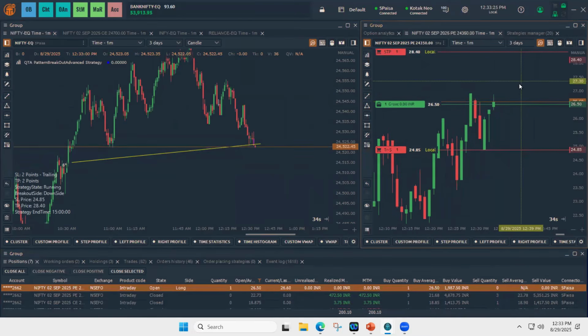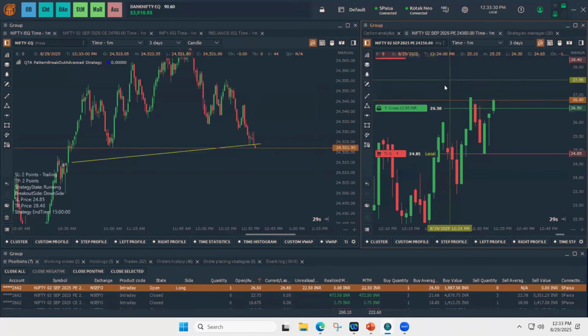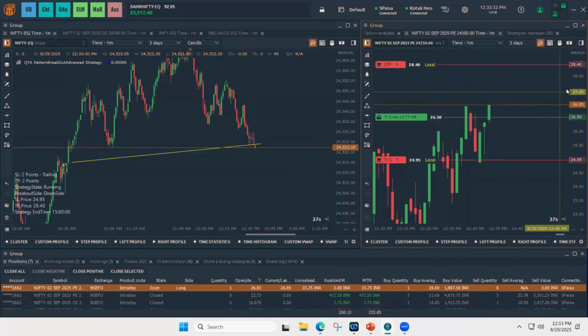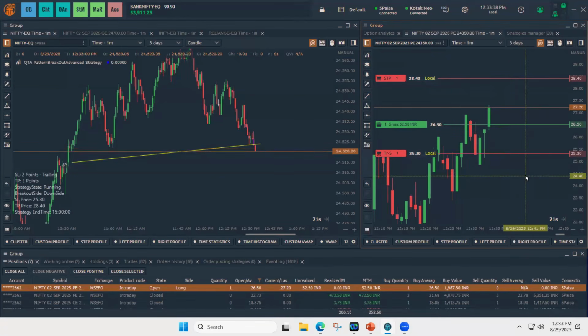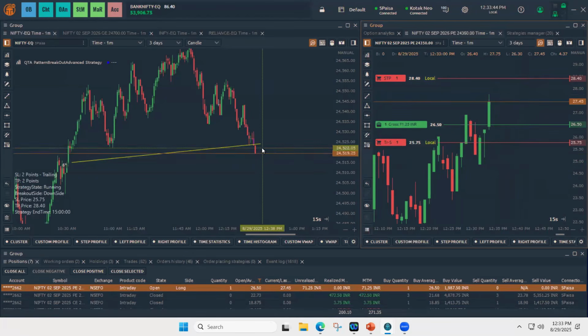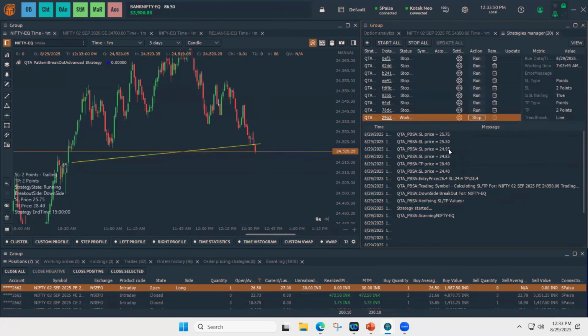Okay, we see here the trend line got broken, and the orders are placed on the respective PE that we chose, along with the SL and TP. This is what we were talking about, the execution and the speed and the consistency. And the SL price keeps updating.